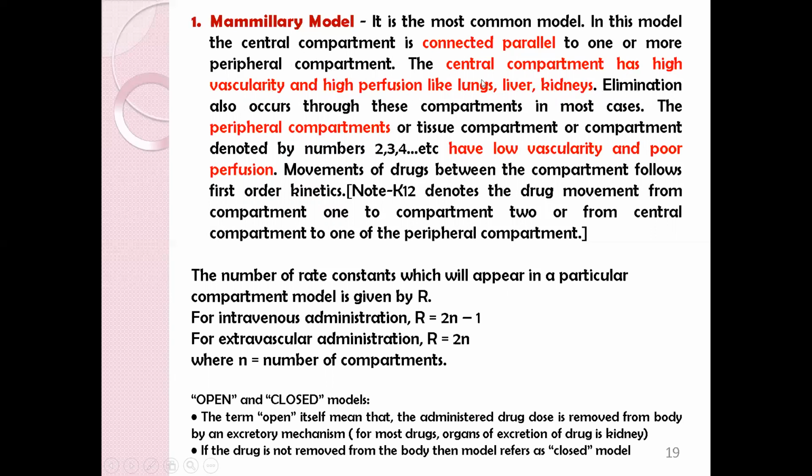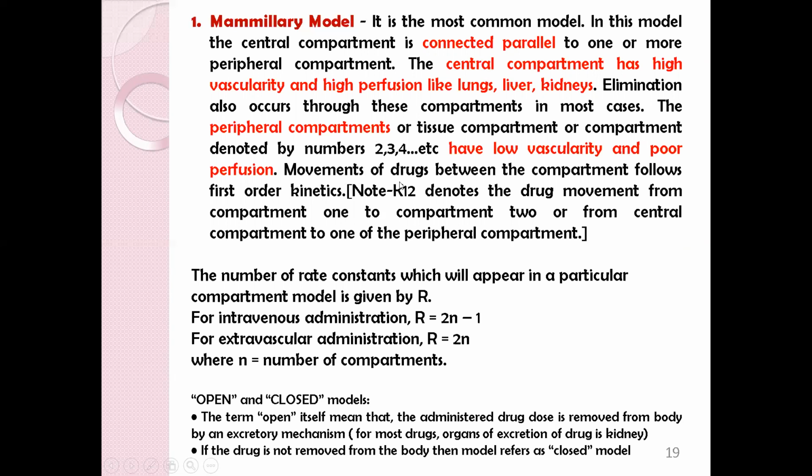Elimination mostly occurs through these compartments only, and the central compartment is always denoted by 1. In contrast to that, peripheral compartments have low vascularity and poor perfusion, and they're denoted by numbers 2, 3, 4.